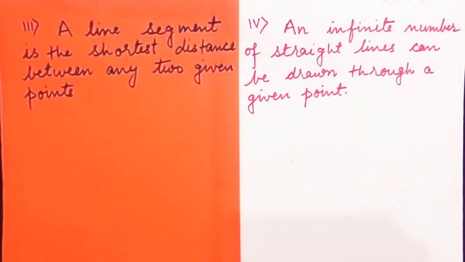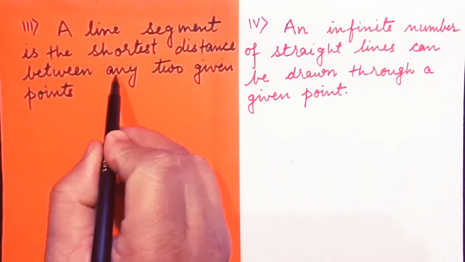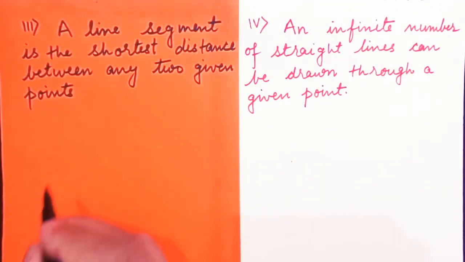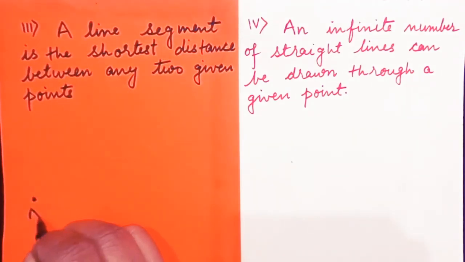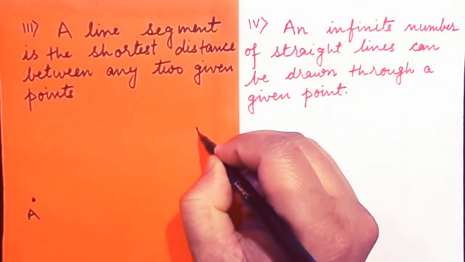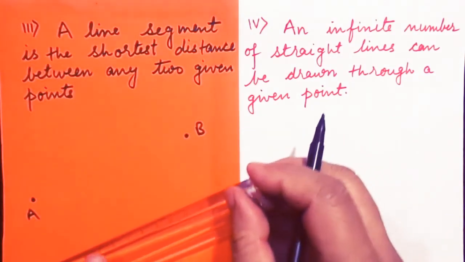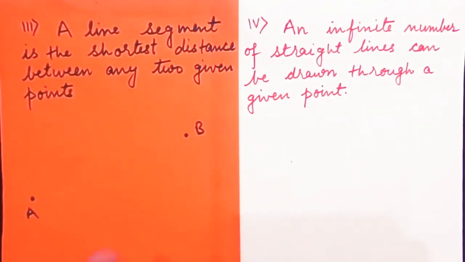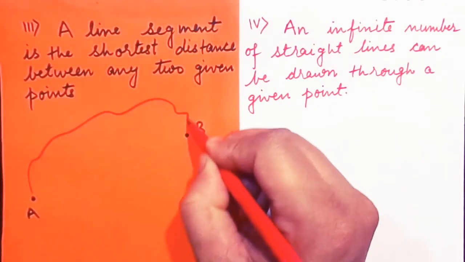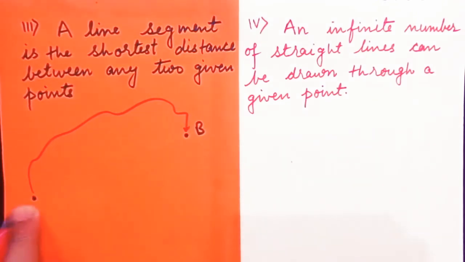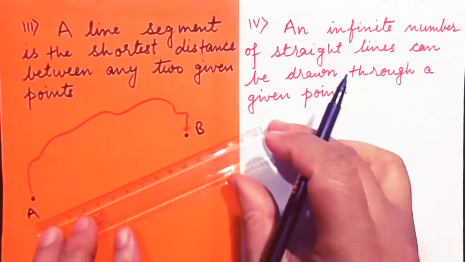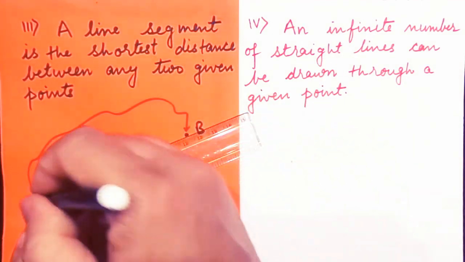A line segment is the shortest distance between any 2 given points. Let me take 2 given points. One is A here and a point B is over here. Now to go from A to B, you have a number of different ways. But when we draw these 2 points, it becomes a line segment.